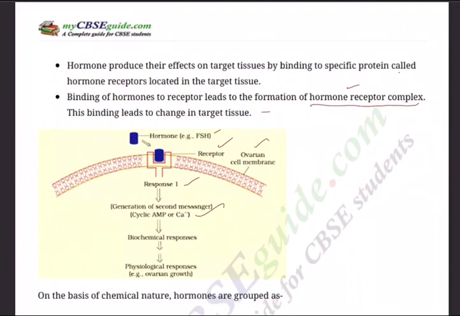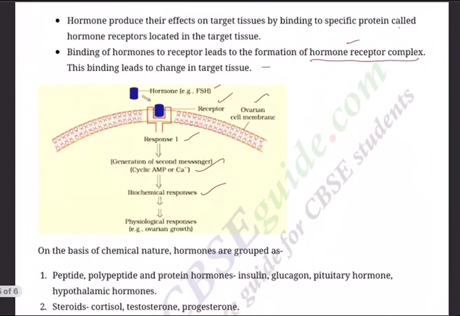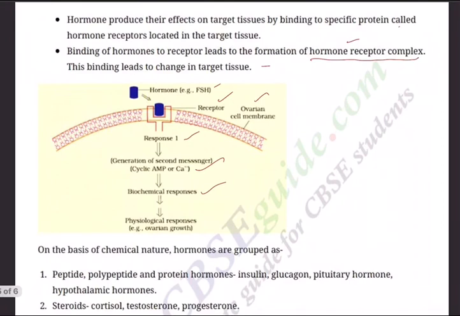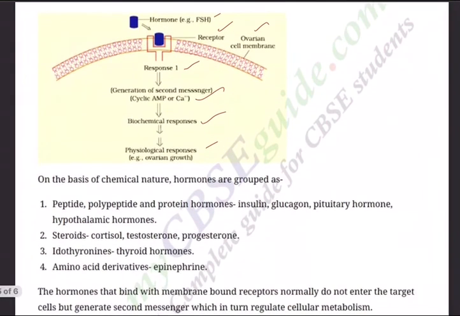That is generation of second messenger, cyclic AMP or Ca2+. That leads to biochemical changes in the target area. And the biochemical changes will make physiological responses like growth of ovary, formation of varieties of follicles like primary, secondary, tertiary, Graafian follicles. So this is how the hormone receptor complex plays a crucial role in bringing physiological changes.